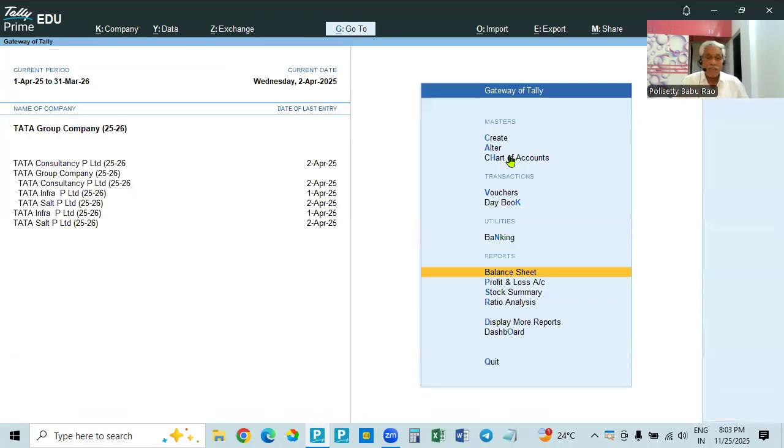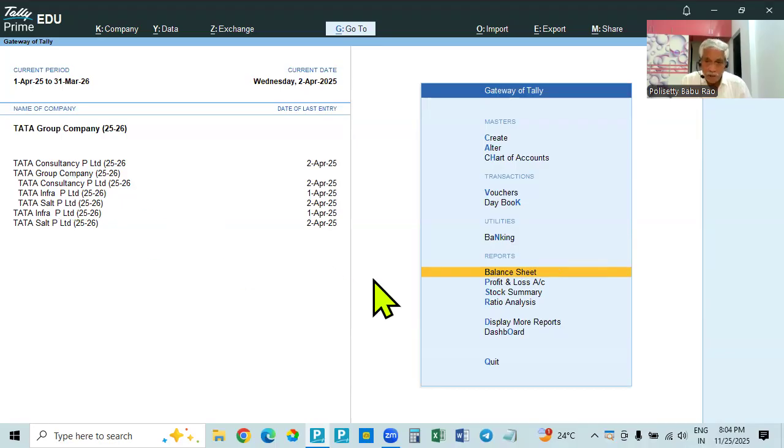Okay. Like this, make any entry, creating all the vouchers, creating the voucher means creating the masters and creating the voucher and making the entry. Everything you do, automatically for all the companies as a consolidated figure, it will be updated in the group company. You make alteration, or you delete something. You make deletion, whatever you do with the data in the group member company, creation, alteration, deletion, automatically it will be updated as a consolidated figure, consolidated amount